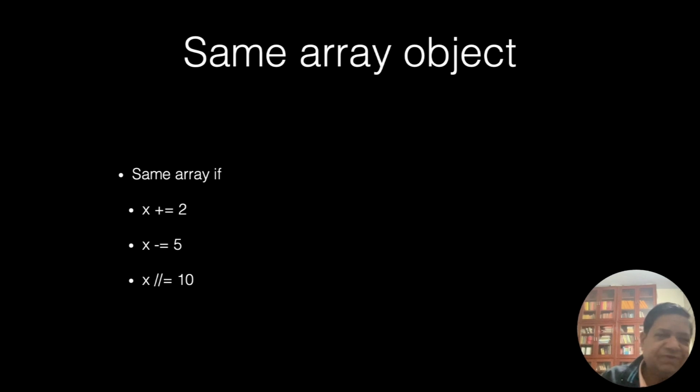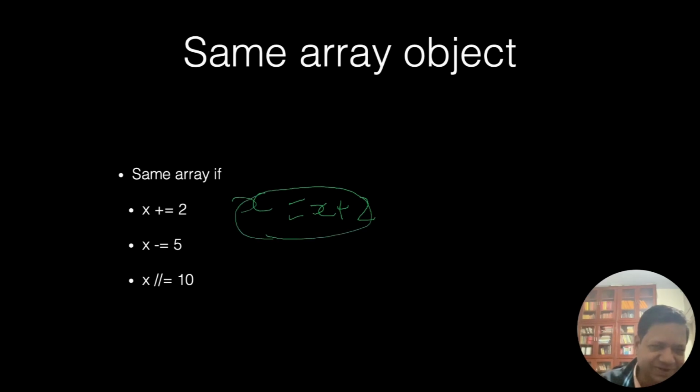If you want the same array, then you should use, for star I illustrated, but you can also use it for plus. So this is the same as x equal to x plus 2. It's not the same, but it's an effective operation. If I do this, I create a new array x. If I do this, I'll modify the array x.